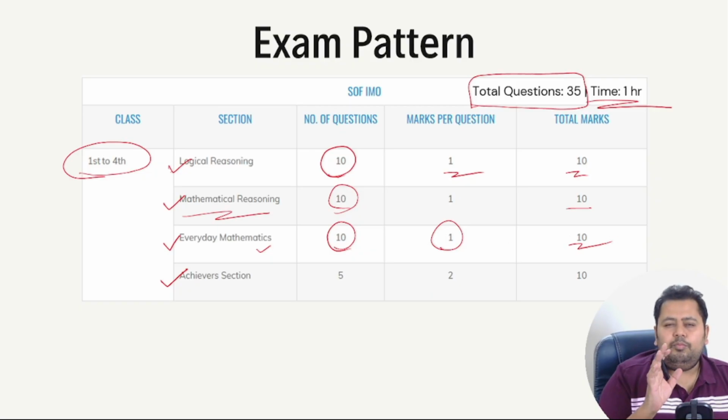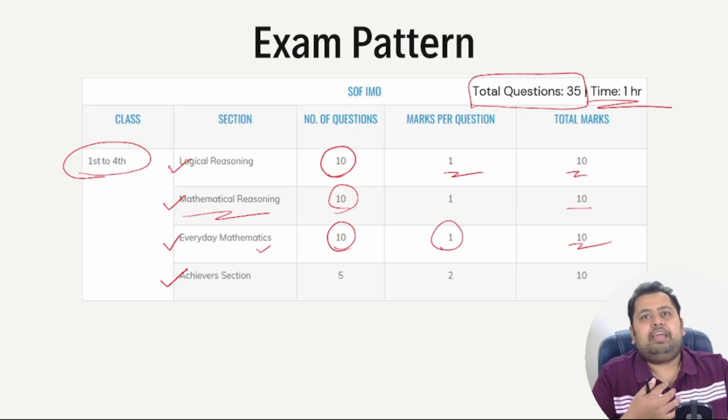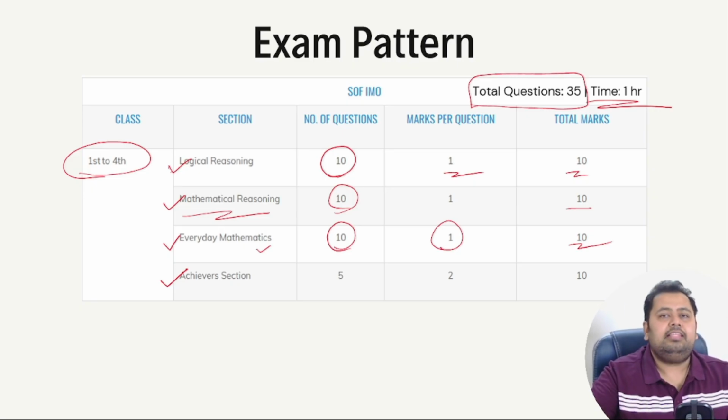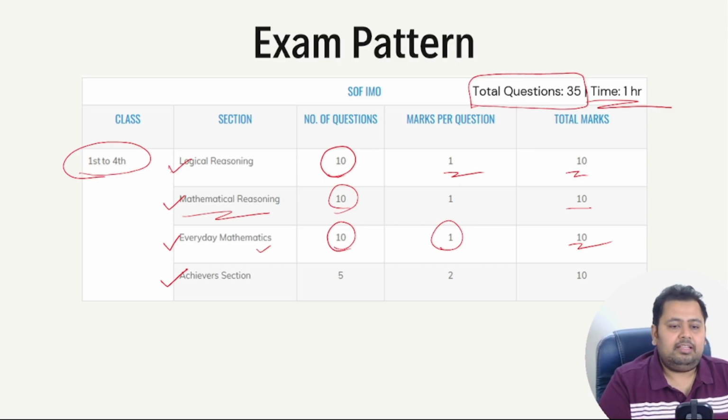This is more or less addition and subtraction problems, but it is more on the application side of things. For example, say I have 10 chocolates, I give 5 to someone, 3 to someone else, and how many chocolates am I left with? So something like that, right? Some very basic addition and subtraction problems, but more on the application side, right? So that is what everyday mathematics is.